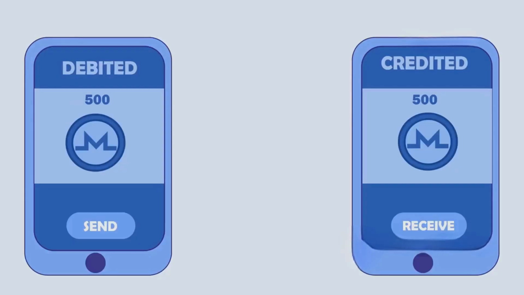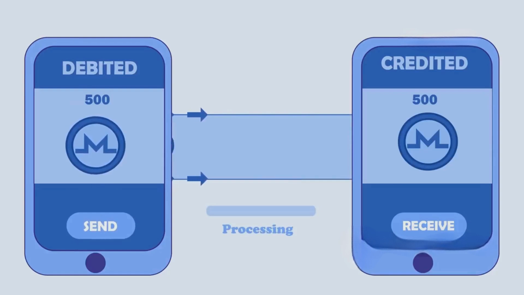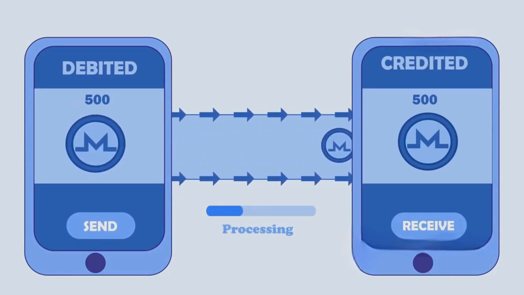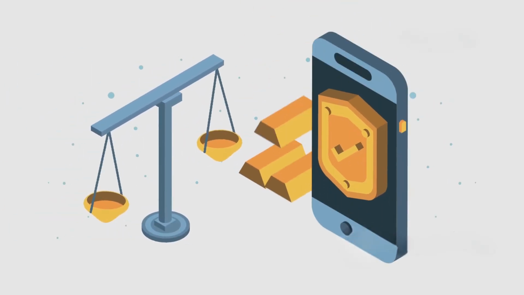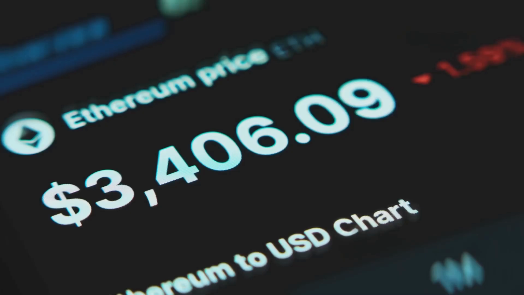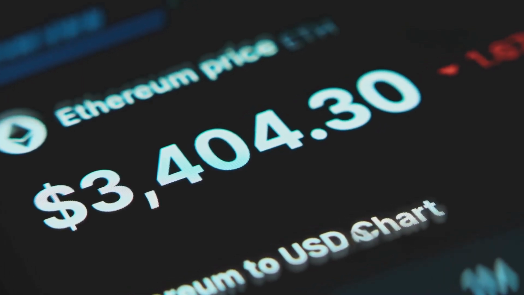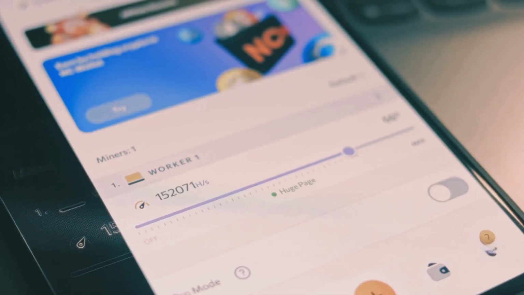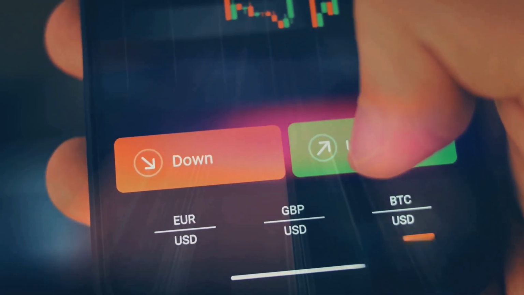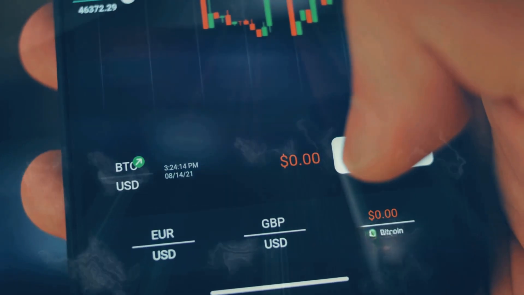Remember to account for transaction fees or gas fees which will be paid in the native currency of the network, like ETH for ERC20, BNB for BEP20, or TRX for TRC20. Make sure you have a small amount of the native network token in your wallet to cover these fees. For example, if you're sending ERC20 USDT, you'll need a little ETH. Your wallet should display the network you're sending on, so confirm it matches the network you selected on Binance. Carefully review all the details: recipient address, amount, network, and estimated gas fee. If everything looks correct, go ahead and confirm the transaction.